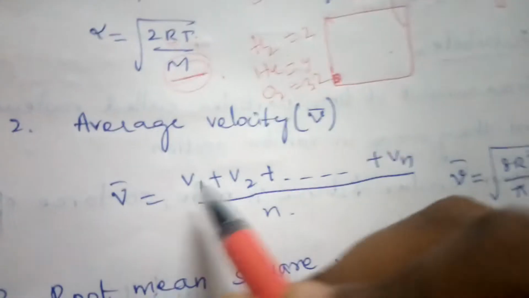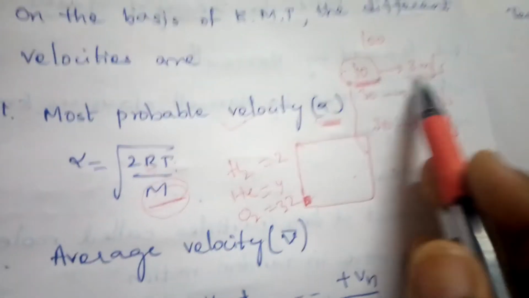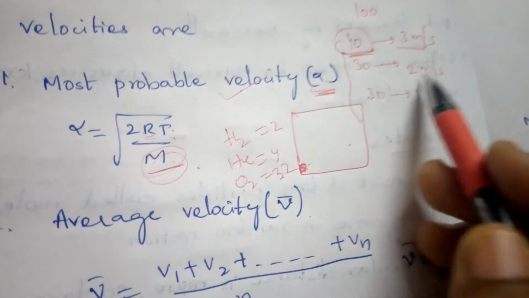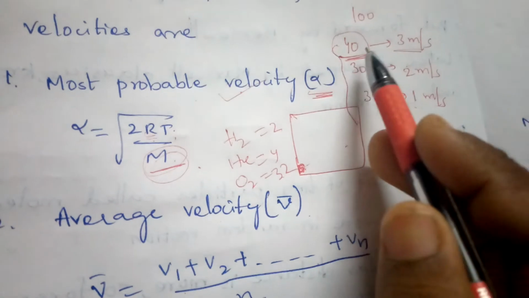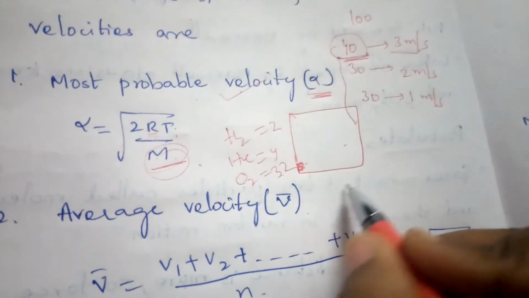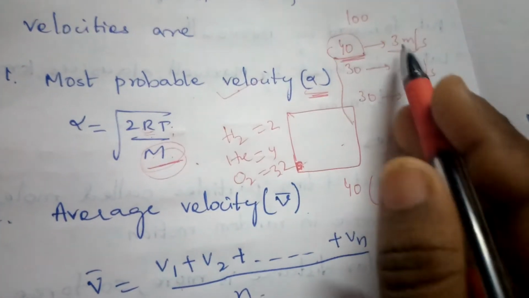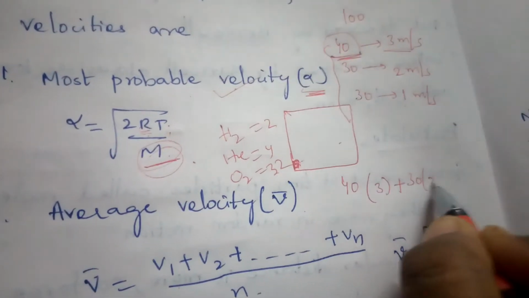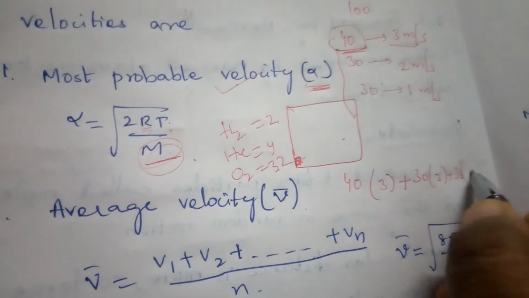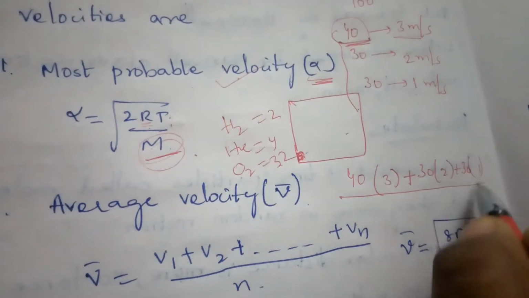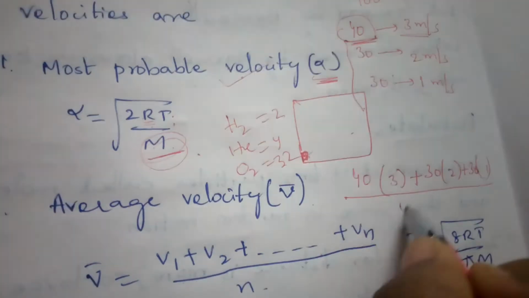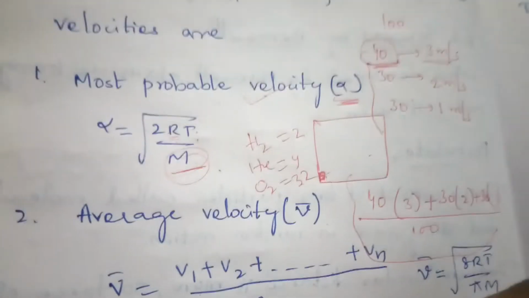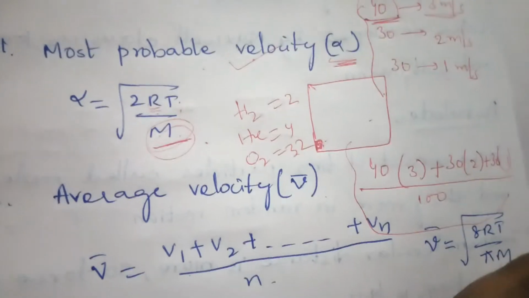Okay, the average velocity means, suppose you take this example. Here, what is the average velocity? What we need to do is take 40 into how many molecules are possessing this velocity: 40 into 3, plus 30 into 2, plus 30 into 1, divided by the total number of molecules, which is 100.